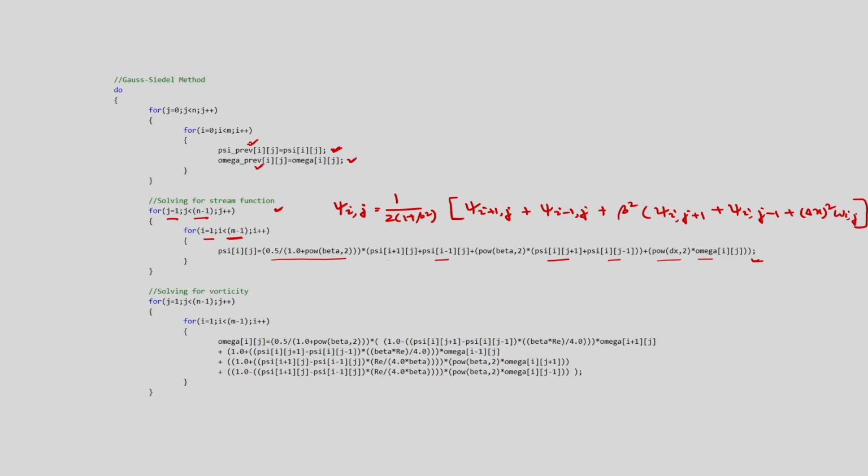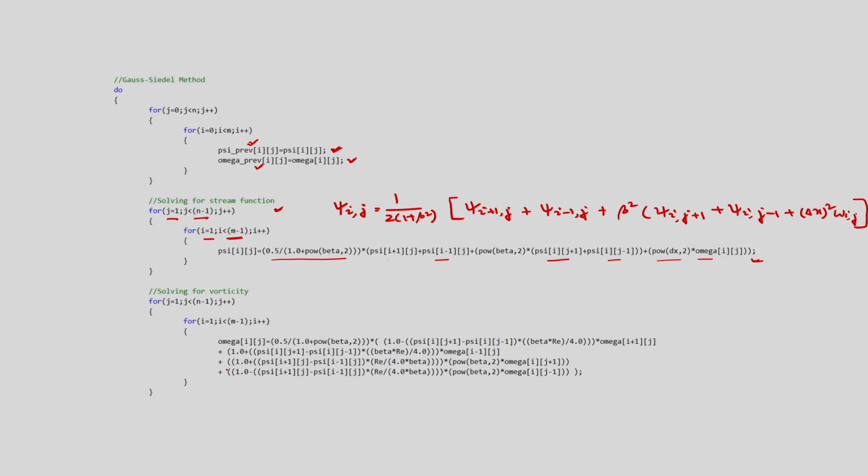After solving for all interior points, we then immediately solve for the vorticity at all interior points before going to the next iteration. So you can see we are solving for vorticity here. This is the discretized equation, if you remember, whatever we have derived, but here nu we put as 1 by Re, in whatever equation we have written.